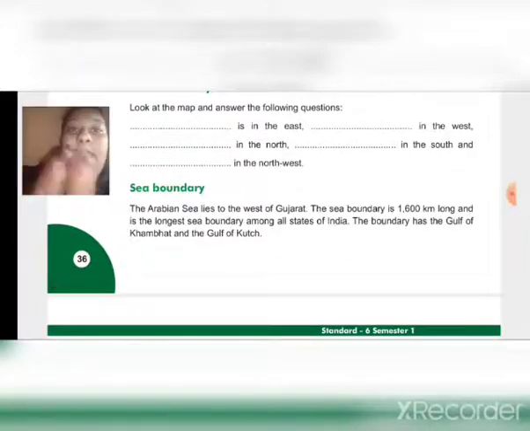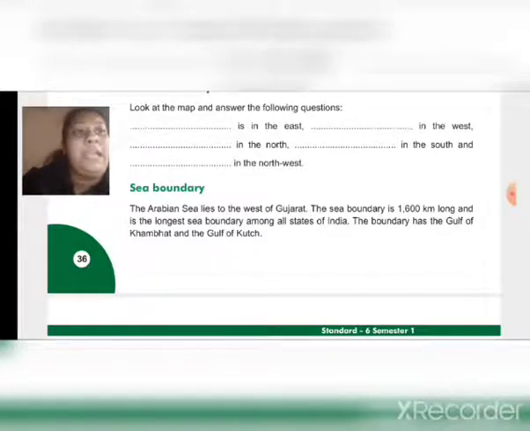Now second boundary is sea boundary. The Arabian Sea lies to the west of Gujarat. The sea boundary is 1600 km long and is the longest sea boundary among all the states of India. Means the sea boundary is of 1600 km and it is the longest sea boundary of India.